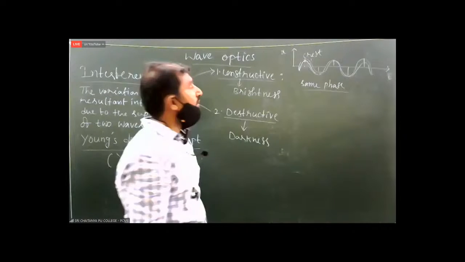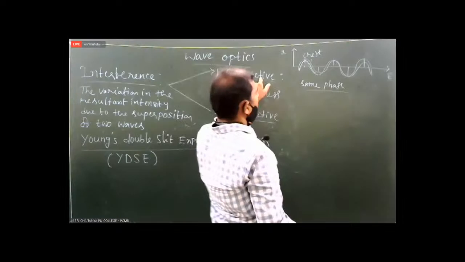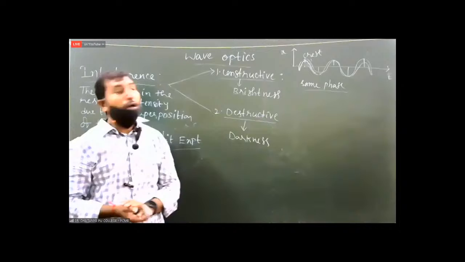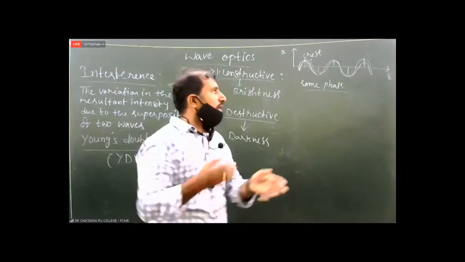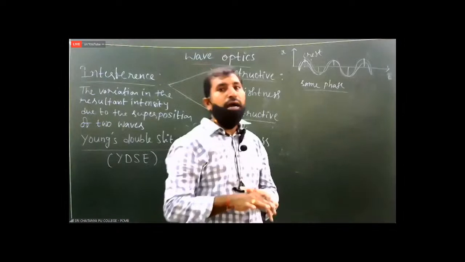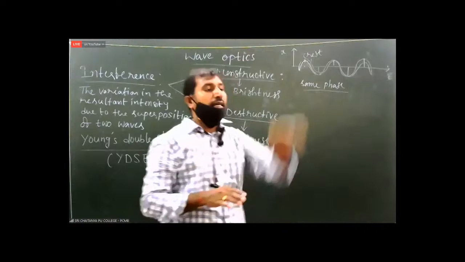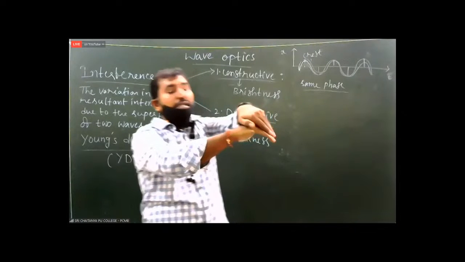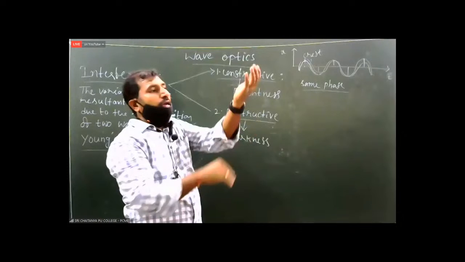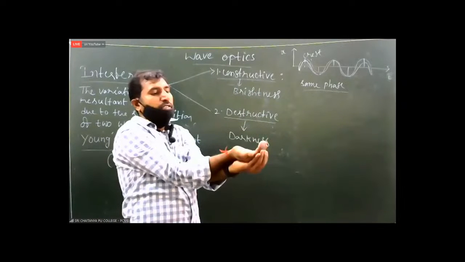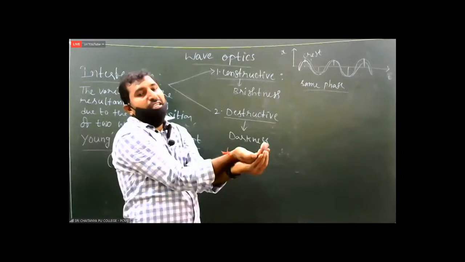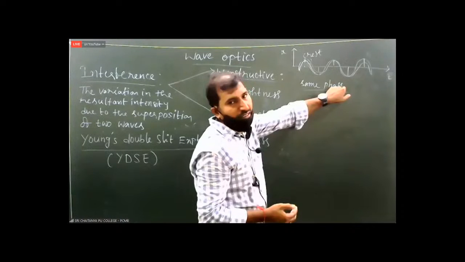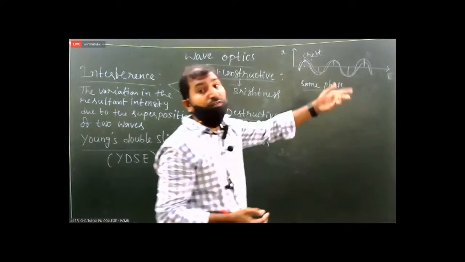When two light waves traveling in the same direction combine, the crest of the first wave falls on the crest of the second wave, or the trough falls on the trough, or they must have the same phase, in phase.